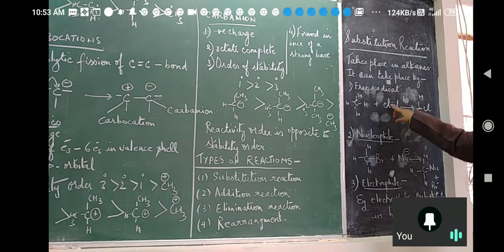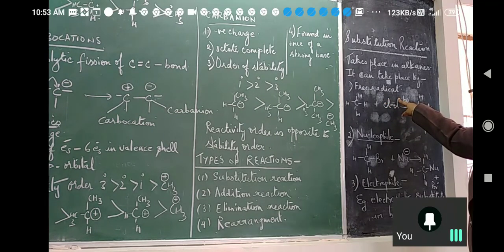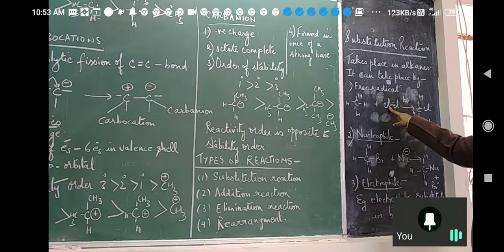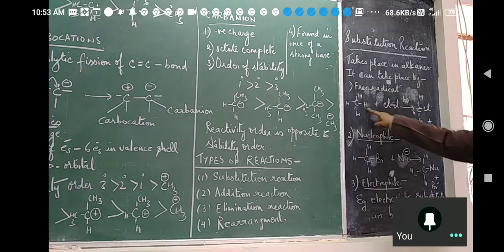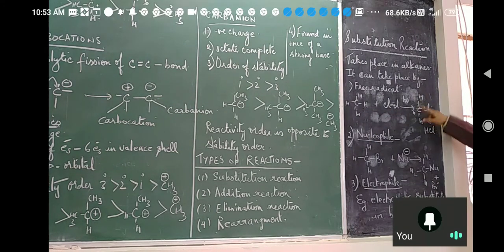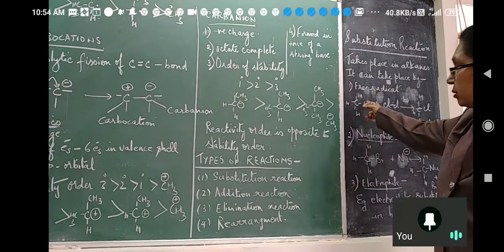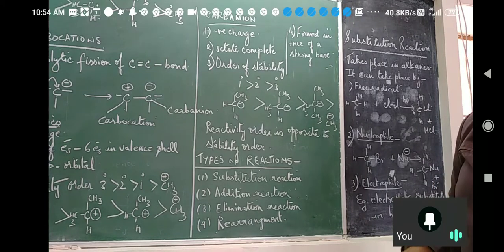This chlorine molecule will break by homolytic fission. One unpaired electron will go to this chlorine, one unpaired electron will go to this chlorine, and two free radicals will be produced. One of the free radicals will react with hydrogen to form HCl and the other free radical will take the place of this hydrogen. And you will get this compound, CH3Cl. This is chloromethane. The name of this compound is chloromethane. So, here substitution has been caused by free radicals, so it is known as free radical substitution.